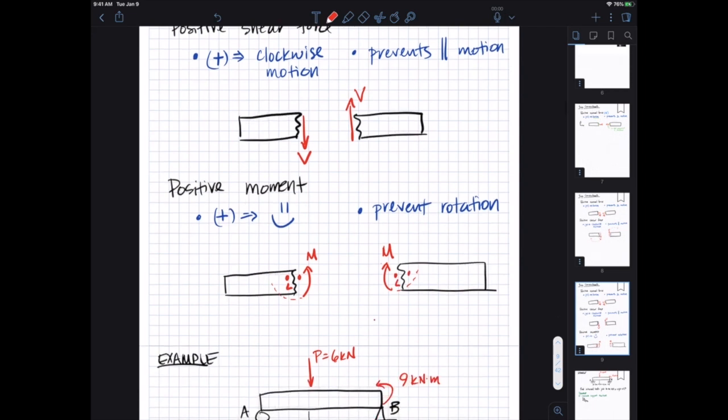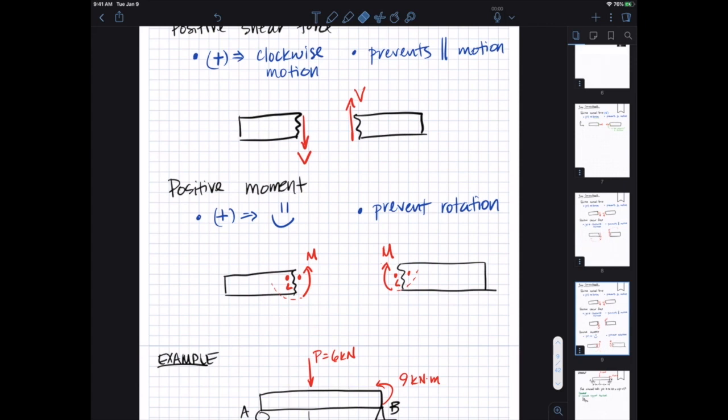A moment that goes like this on the left, countering that would actually be a frowny face moment. So let me just clarify that. This would be a frowny face, which is not correct. So anyway, just stick with this for now.